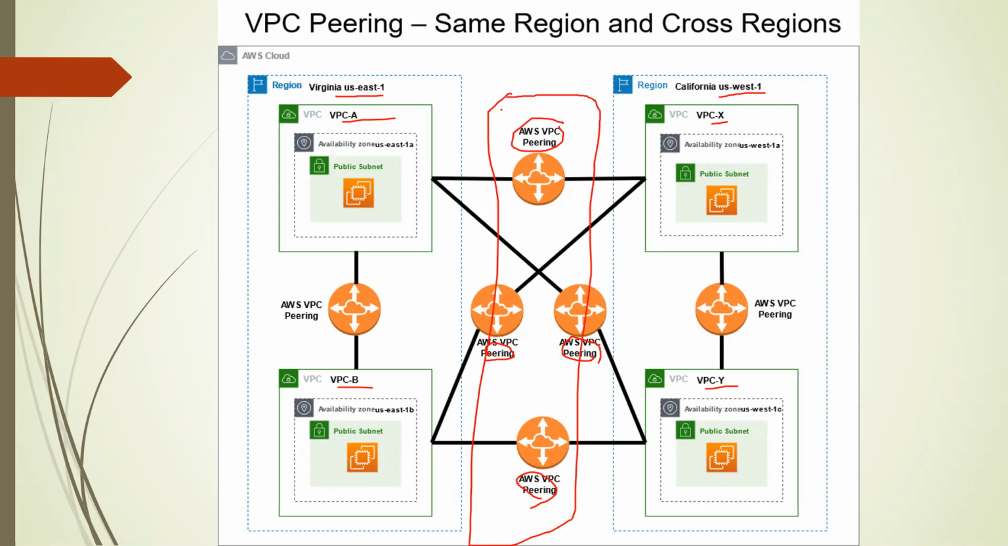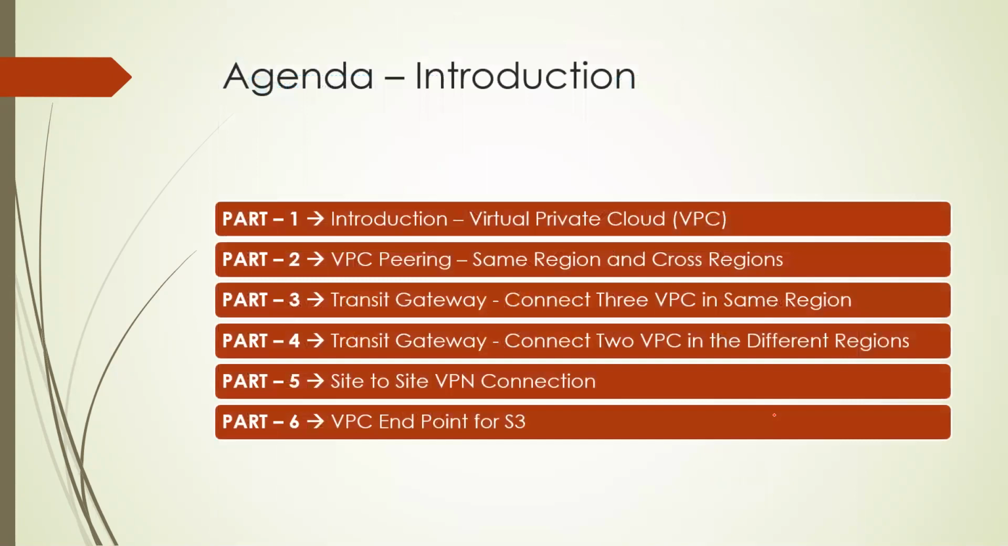We will discuss the POC on the same VPC and same zone. You can see we are using two availability zones here, US East 1A and US East 1B, and the same in the other region, US West 1A and US West 1B. We will discuss this in detail when we do the POC. So the second part will be on peering, and the third part we will discuss the transit gateway.